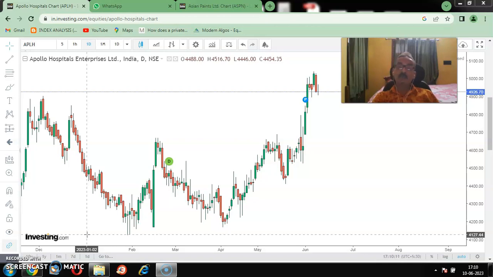Today I have decided to illustrate a very important technical tool which is widely popular, known as Fibonacci Retracement. This Fibonacci Retracement has huge implications as far as trading is concerned, and through it, it is very easy to find out the target, and we can easily put the stop loss based on it. So before I go to the chart and the details of this tool, let us say who invented the Fibonacci retracement.